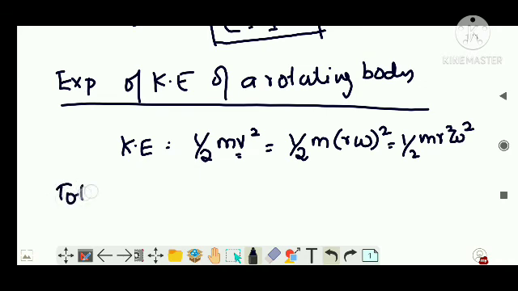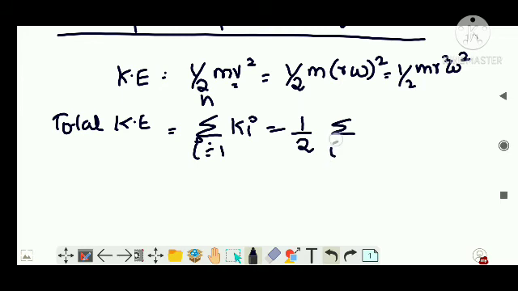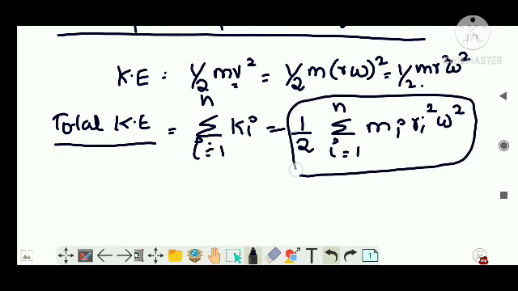So what will be the total kinetic energy of the body? It will be the sum of the kinetic energy of each particle, right? So that is equal to, from the first particle to the nth particle, half sigma i equals 1 to n, m_i r_i squared omega squared, right? You can write this expression for total kinetic energy.